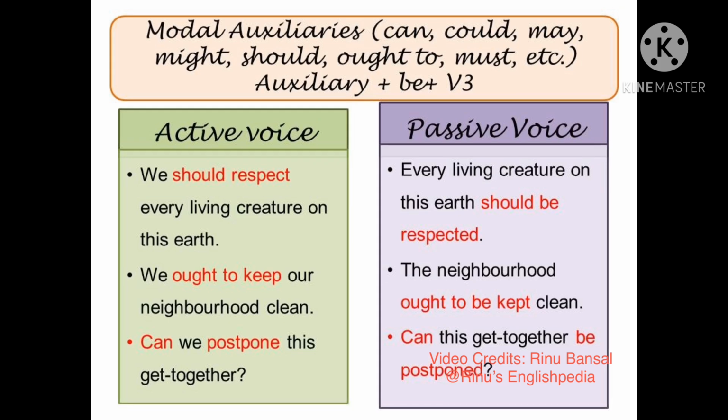When talking about sentences which have the modal auxiliaries, in those sentences, the form of the passive voice will become subject plus the auxiliary verb plus the helping verb to be along with the third form of the verb. If, for example, in the active voice we have the sentence, we should respect every living creature on this earth, then in the passive voice the sentence will become every living creature on this earth should be respected. The phrase by us is not required.